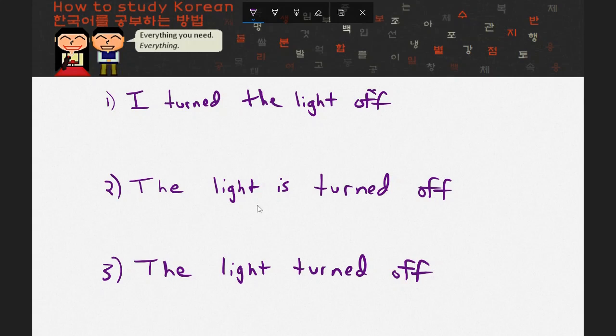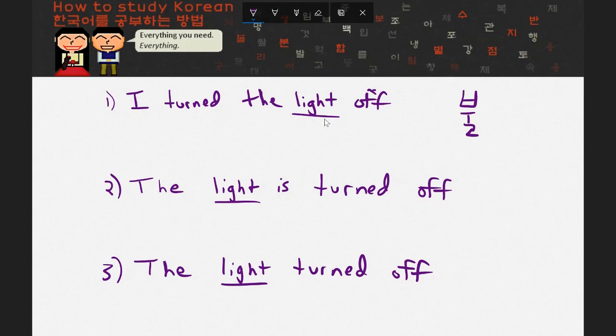One word that you see in all these sentences is light. What I'm referring to is sort of like a light bulb that you would have in your house or in somebody's house. It actually could refer to fire, and the word for that in Korean is 불. 불. So that word is going to appear in all of the sentences.